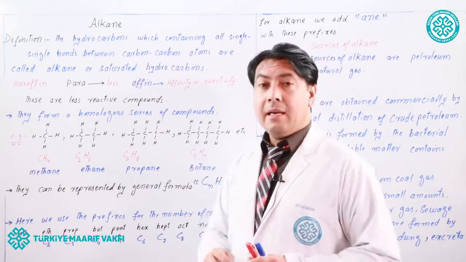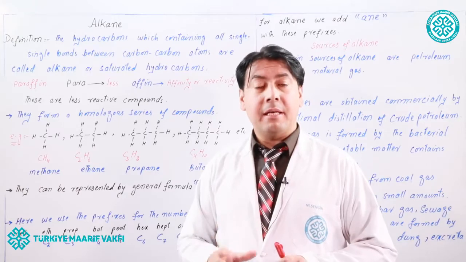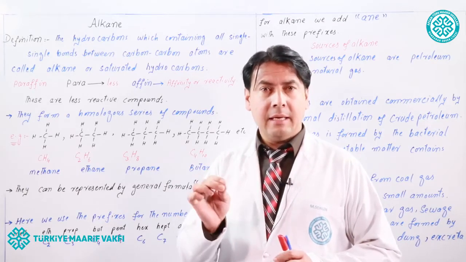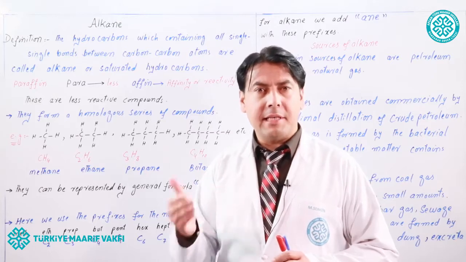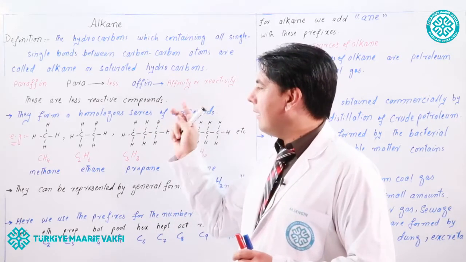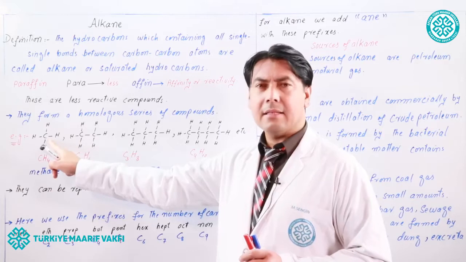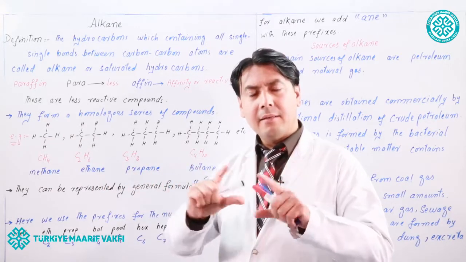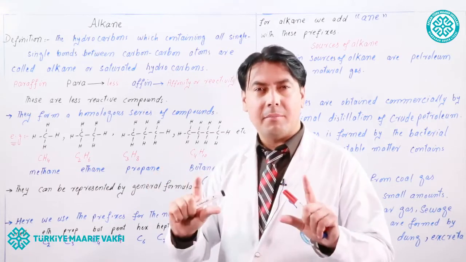Or the alkane can also be named as saturated hydrocarbon. They can be named as saturated because all the four valencies of the carbon are saturated by having the single bonds or sigma bonds.